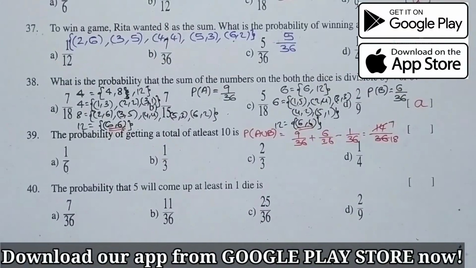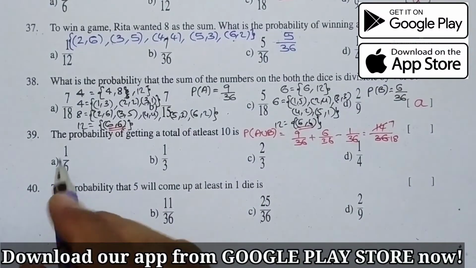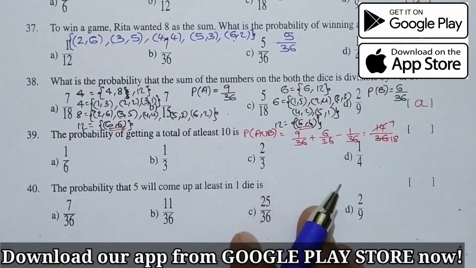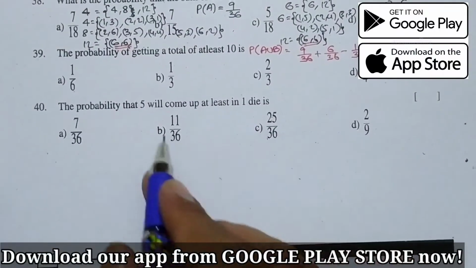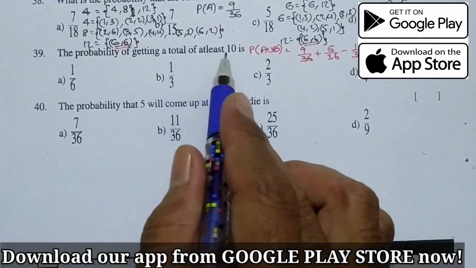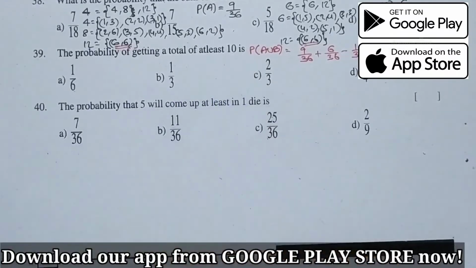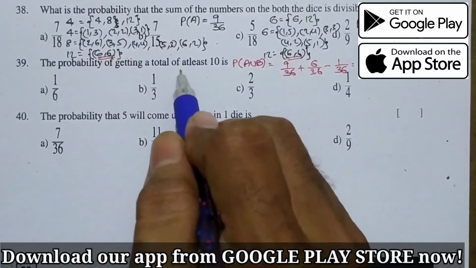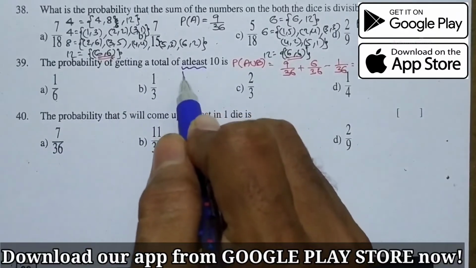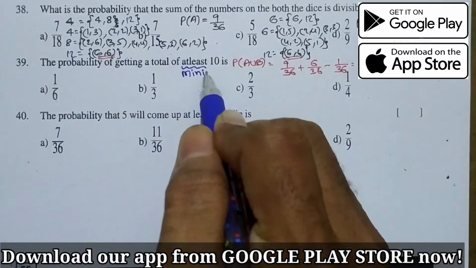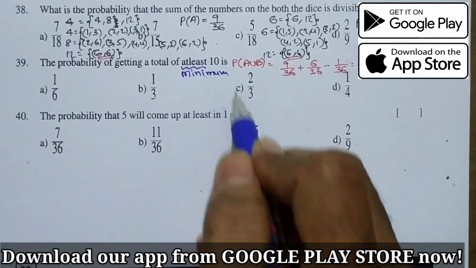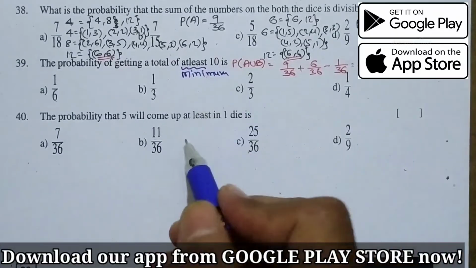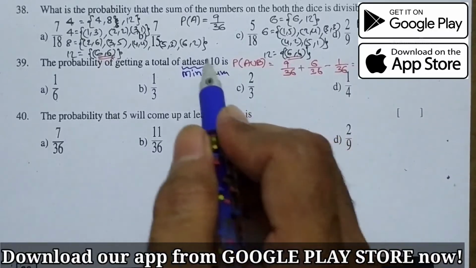Now we see question number 39, that is, the probability of getting a total of at least 10 is dash. Here at least 10 means minimum 10, maximum 12, because 6 plus 6 is 12. 12 is the maximum number.